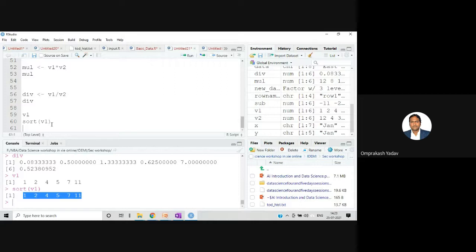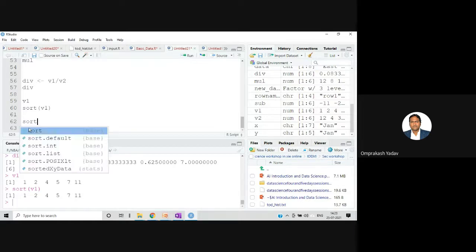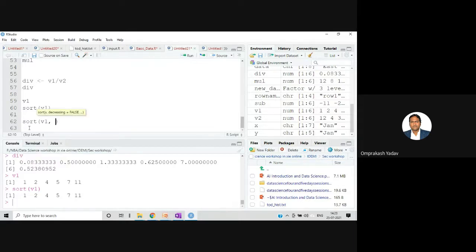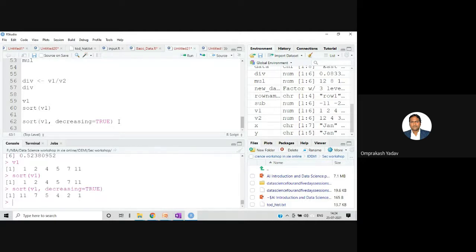But if I want to sort this in the descending order, then I can write in this way: sort v1, and then I can say here decreasing is equal to true. Decreasing by default is false. If we are not going to mention anything, by default it's false. So we can say in the second parameter decreasing equal to true, and enter. If you see here, it's 11, 7, so it is going to sort in the descending order. Clear, all of you?